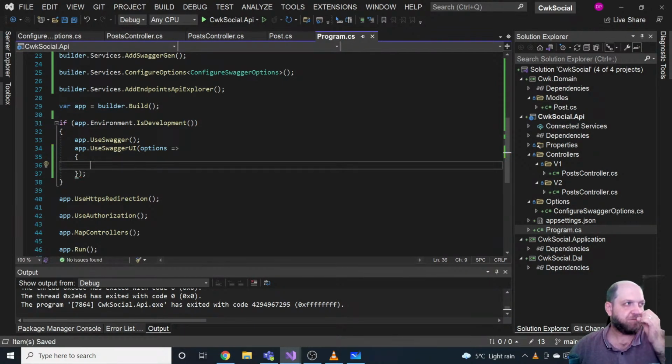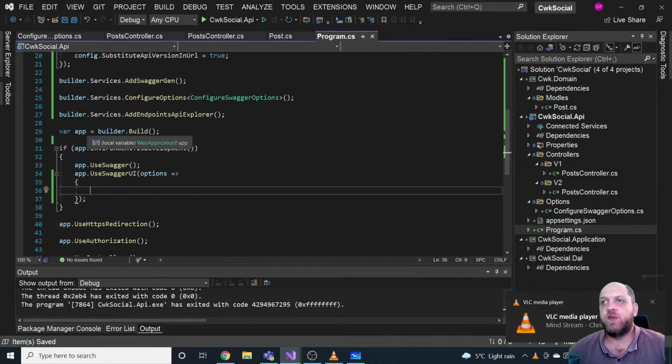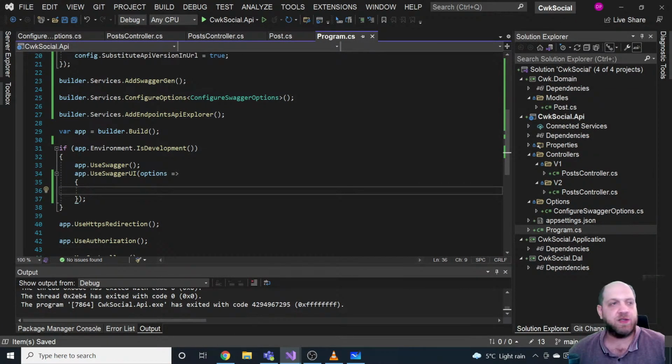Okay. And here the application is already built. So we already have an IServiceCollection or an IServiceProvider that's already built. So what does this mean?